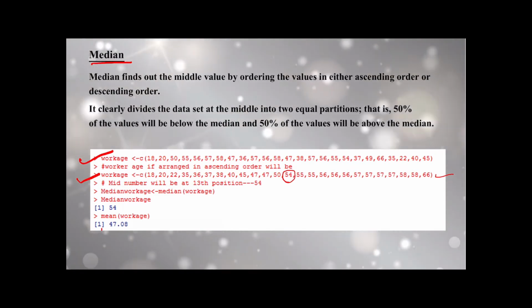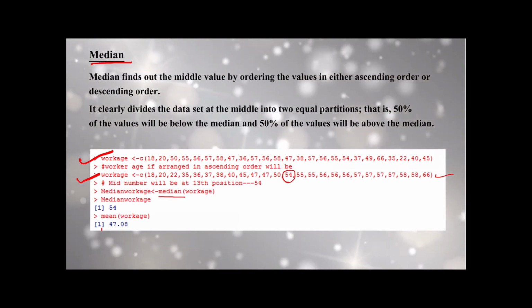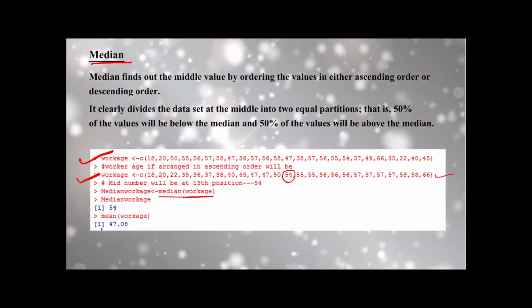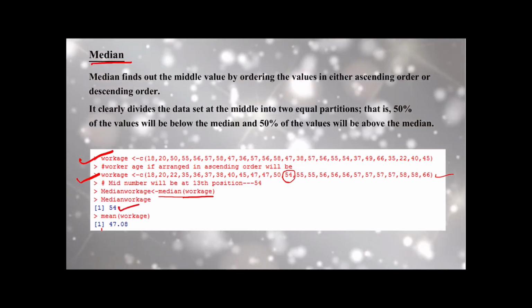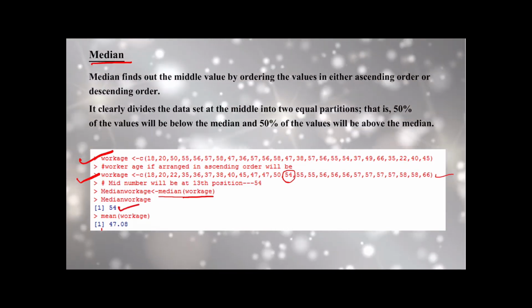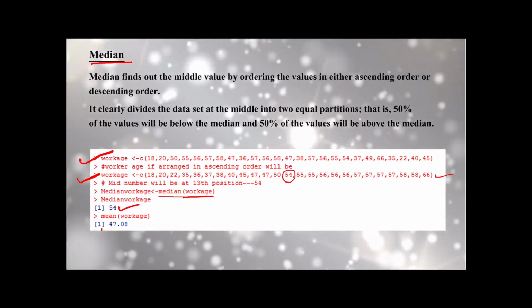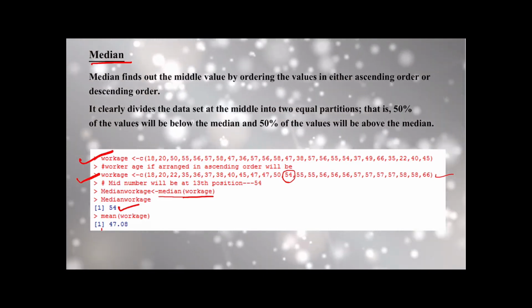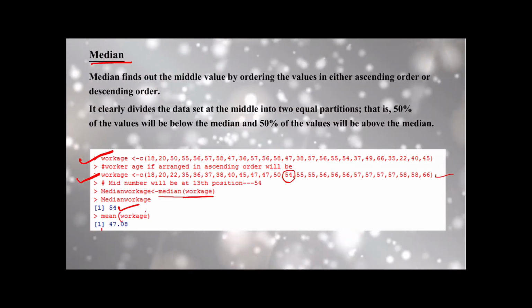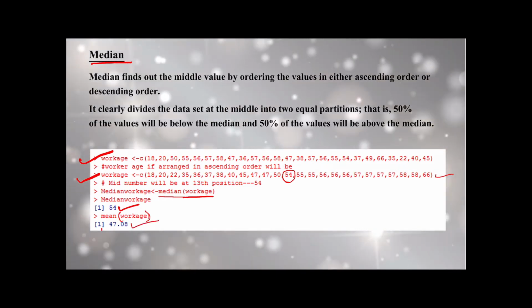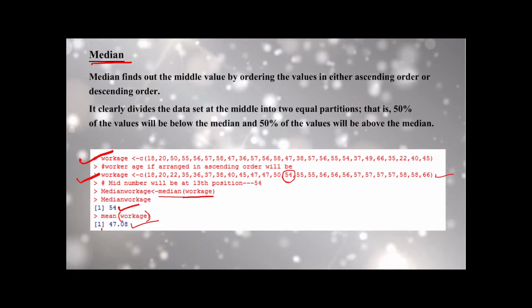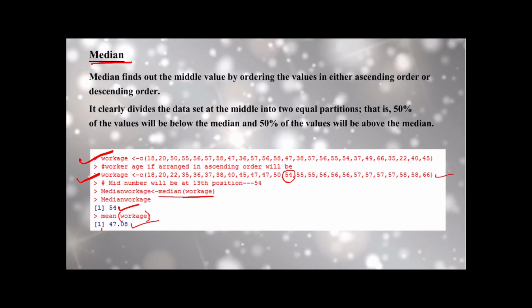But if we use the function median and then define the name of the variable, that is workage, we get the value of median, that is 54. And when we use the command mean and then workage, we get the value of mean, that is 47.08. So this is how we calculate median.